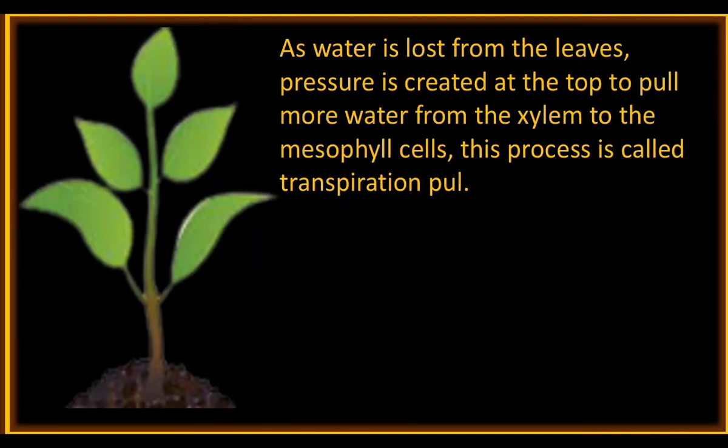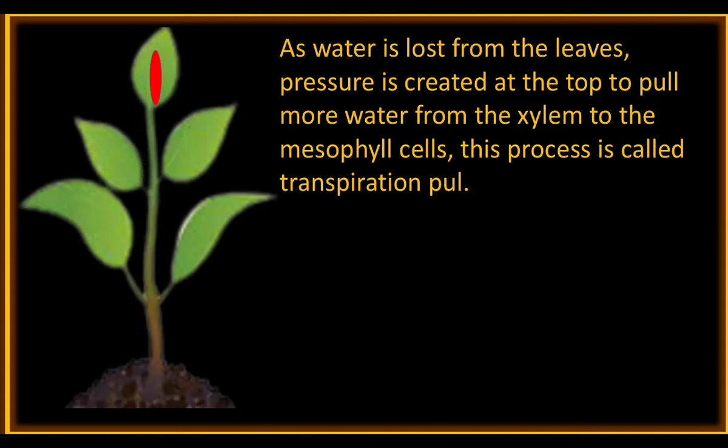This process is called transpiration pull. Water is lost from mesophyll cells, that creates suction pressure at the top, so water moves from the lower part of the plant to the upper part.